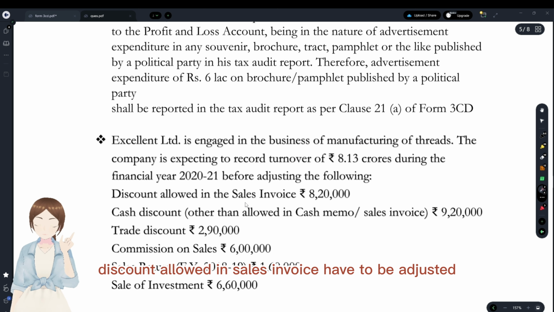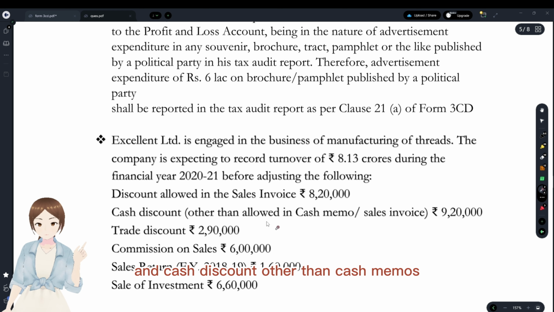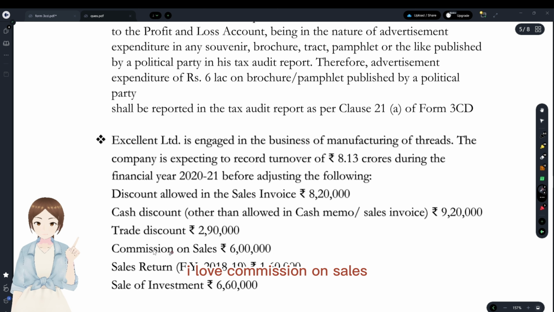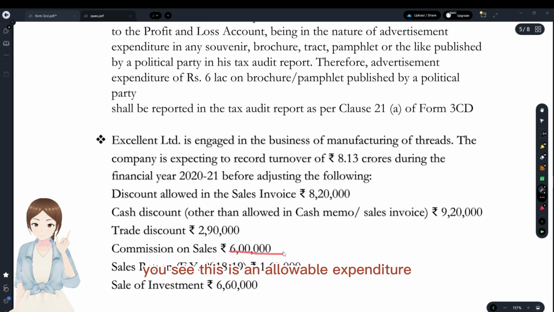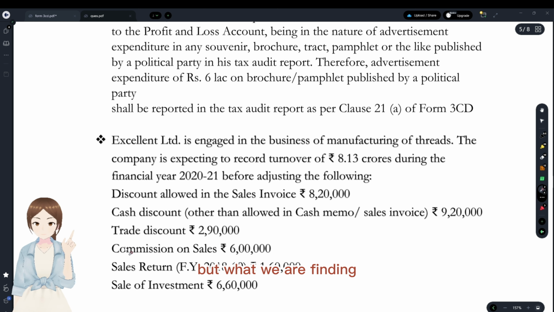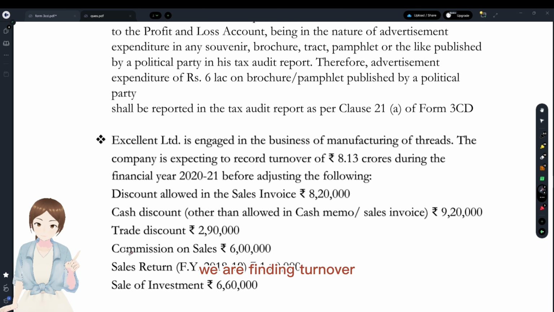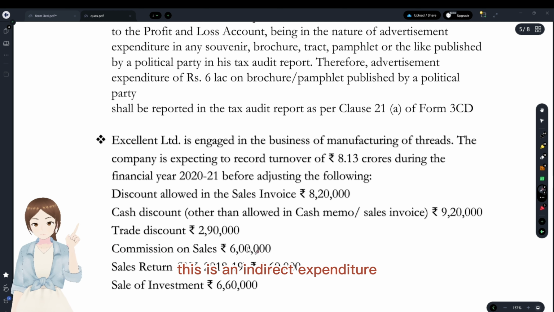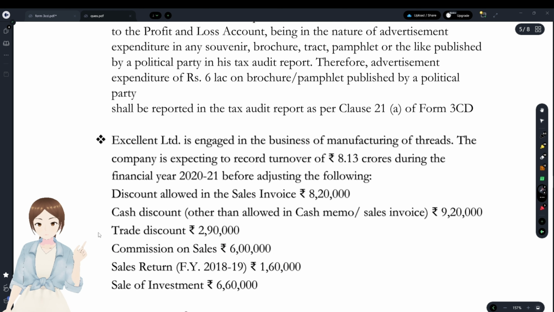Discount allowed in sales invoice has to be adjusted, and cash discount other than in cash memos and sales invoice is not to be allowed. Trade discount allowed. Commission on sales. You see, this is an allowable expenditure, but we are not finding profit, we are finding turnover. So in turnover, we don't see this. This is an indirect expenditure, not a direct discount.